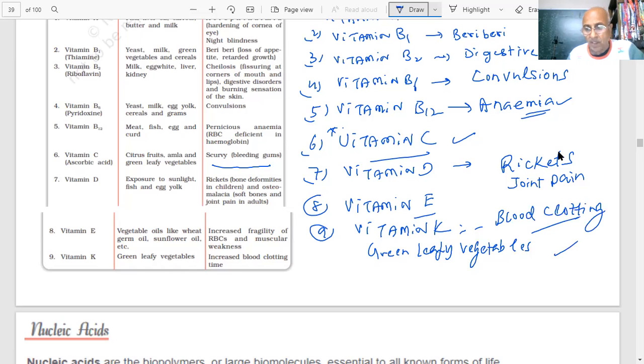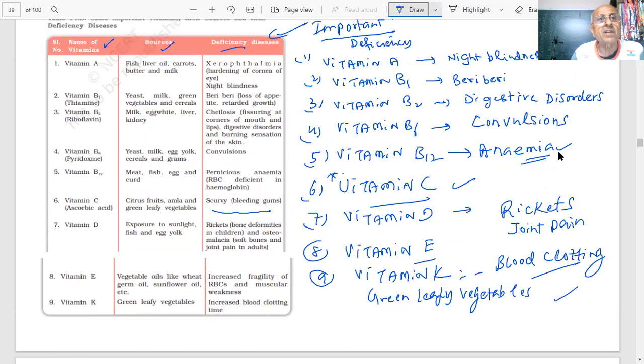So students, you are getting a list in the book. Deficiency diseases can be asked to you in the paper. Okay? Already you have seen the mechanisms of the various enzymes and how they work, and certain names of the enzymes are important. They will be asked as questions in the paper. Okay?